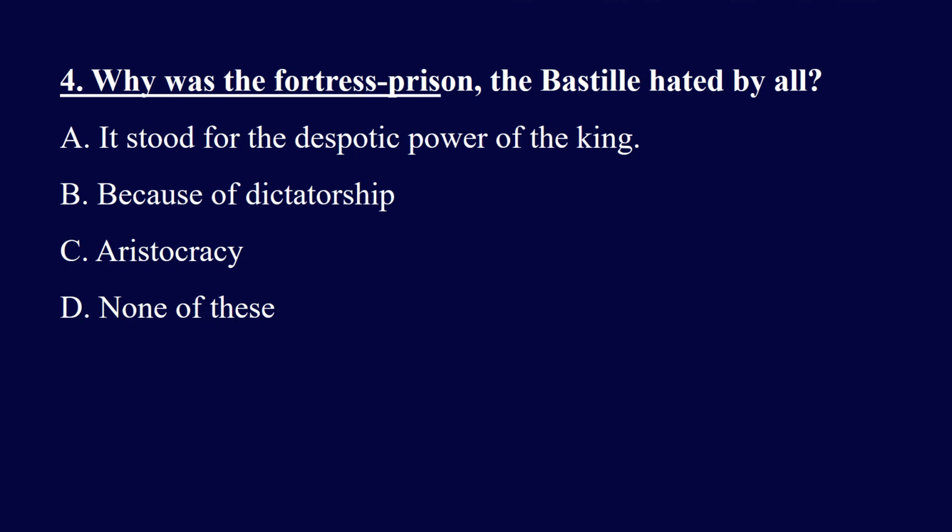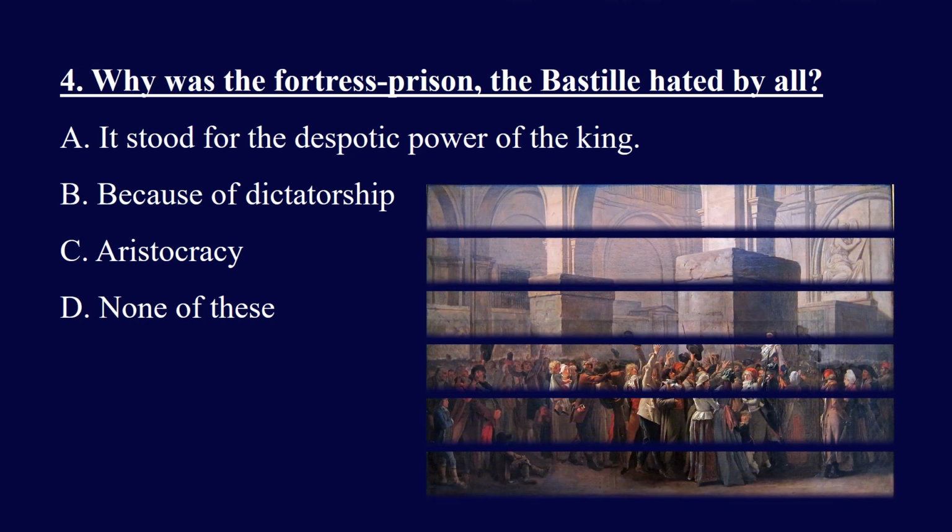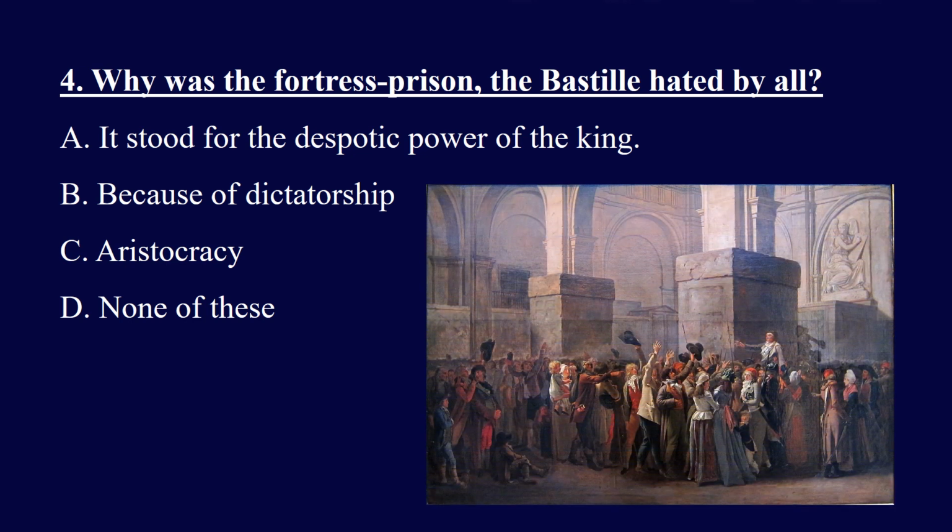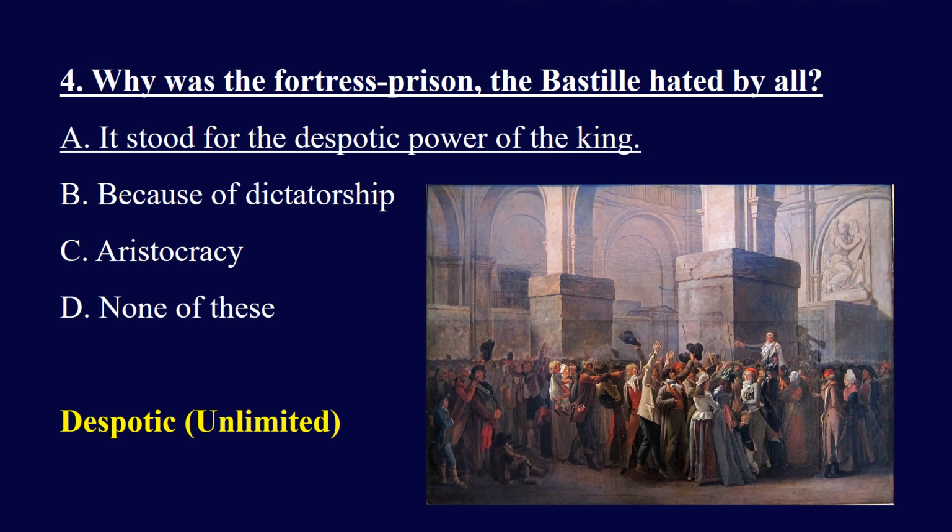Question 4. Why was the fortress prison, the Bastille, hated by all? Bastille was a fortress in Paris, and at that time it was used as a prison by the King of France. The options are: it stood for the despotic, unlimited power of the king, because of dictatorship, aristocracy, none of the above. And the right answer is it stood for the despotic, unlimited power of the king. Bastille was hated by all because it symbolized the despotic, unlimited power of the King of France.